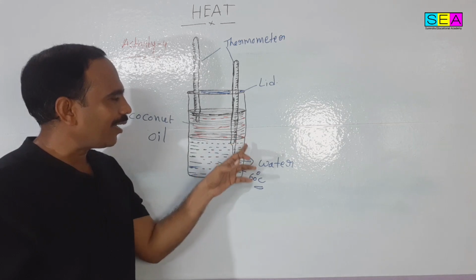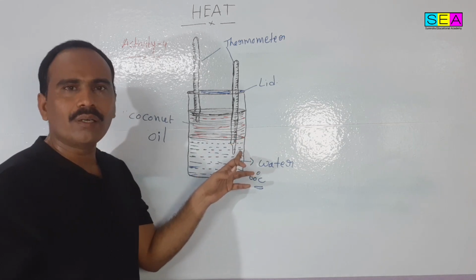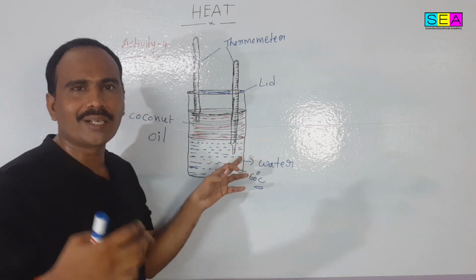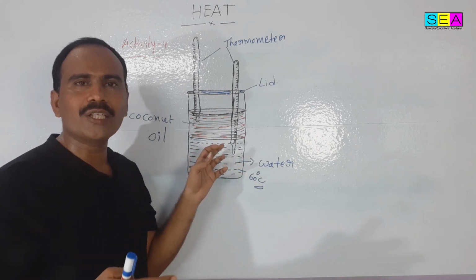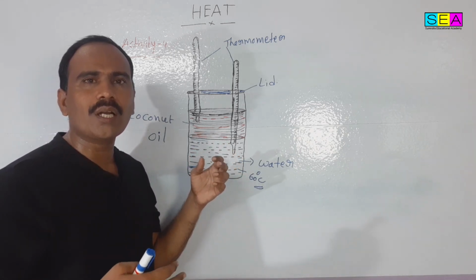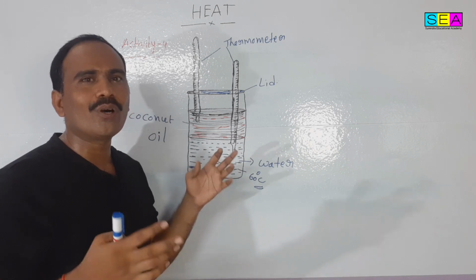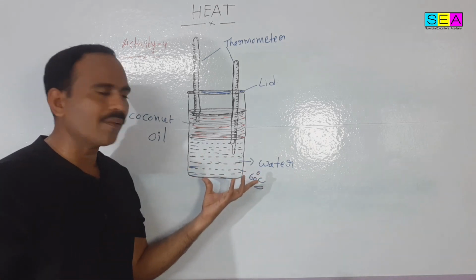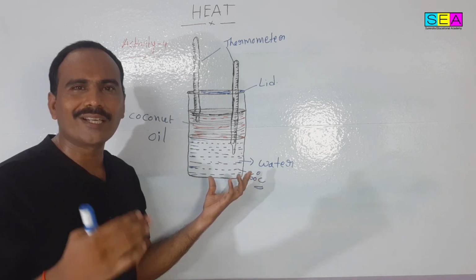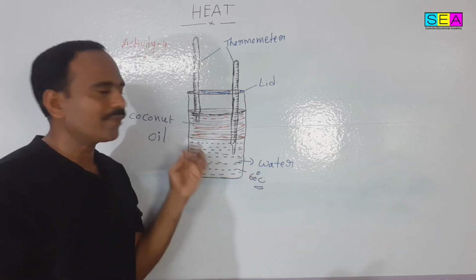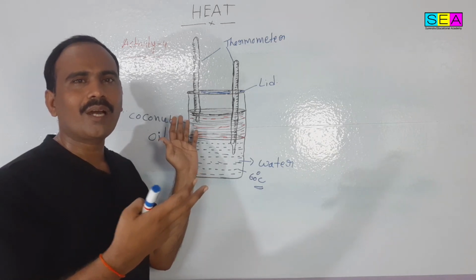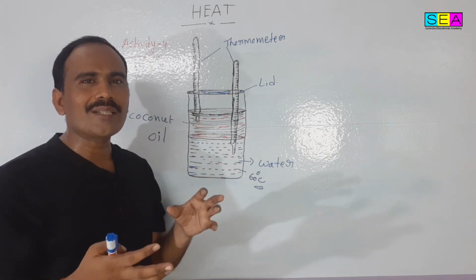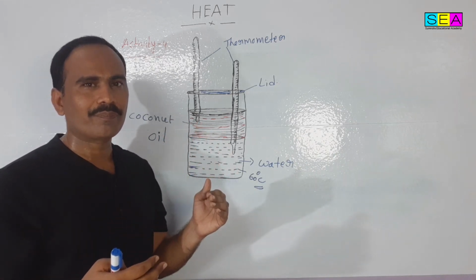So the average kinetic energy of the water molecules decreases, while the average kinetic energy of the oil molecules increases. The temperature of the water decreases and the temperature of the oil increases until both attain thermal equilibrium.